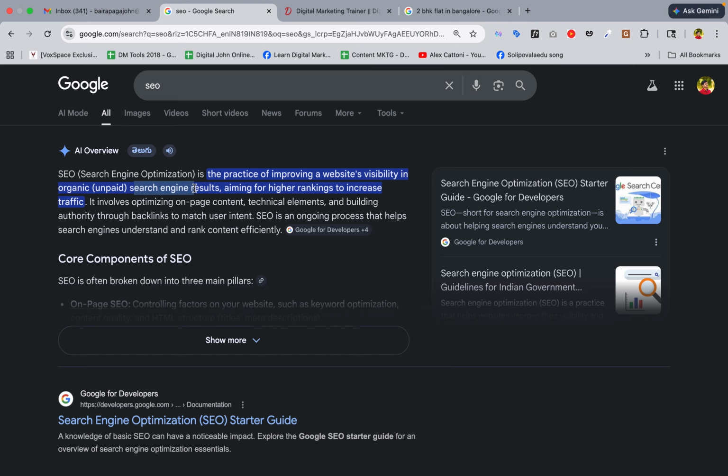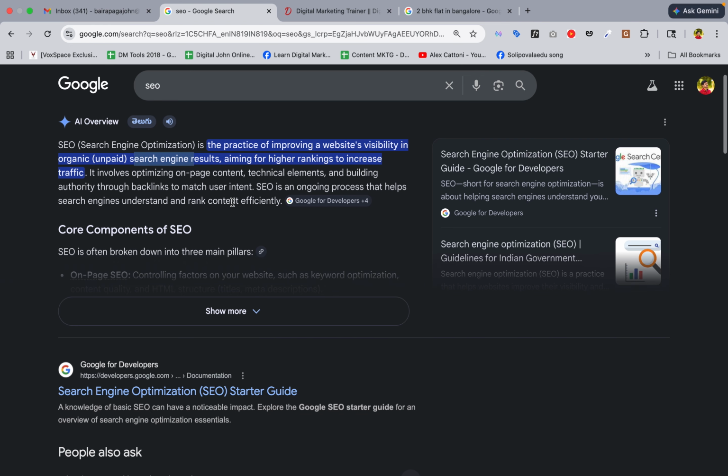Search engine results means in Google only. Aiming for higher rankings to increase traffic. Aiming for higher rankings means we should rank high. High means the lesser the number, the higher the ranking in Google actually. If you are ranking in the first position organically, that means you are very good. If you are ranking in the 5th position, you need to improve your rankings from 5th position to 4th or 3rd or 2nd or 1st actually.